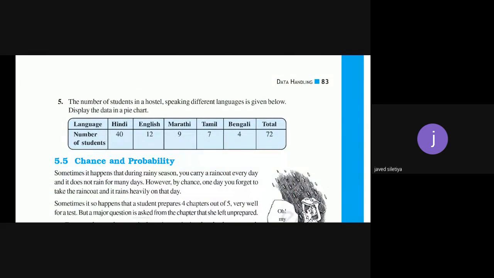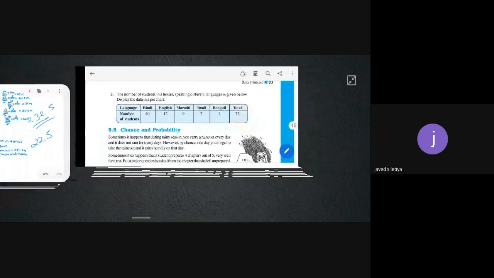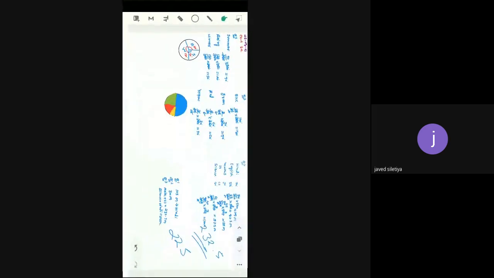The number of students in a hostel speaking different languages is given below. Display the data in a pie chart. Languages: Hindi, English, Marathi, Tamil, Bengali, and the total number of students is 72. First, we are converting every number of students into degree. It means we have to find the central angle. And then we can represent everything easily in our pie chart. Okay, 40, 12, 9, 7, 4 are given.